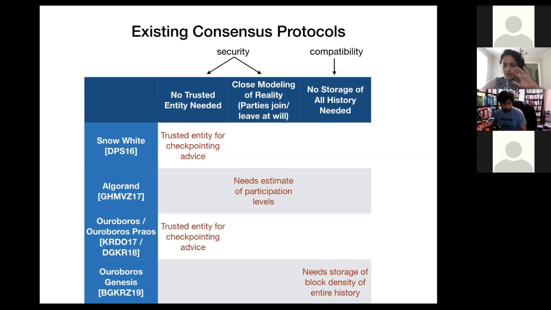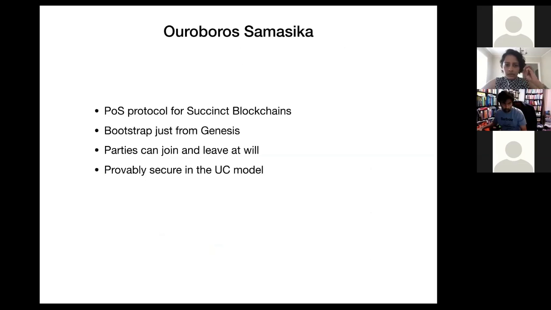Because of these shortcomings of the existing protocols, we design a new proof-of-stake consensus protocol for succinct blockchains called Ouroboros Samasika. You do not need any trusted entity to provide any sort of advice or help to newly joining parties. A newly joining party can just bootstrap from the Genesis block.